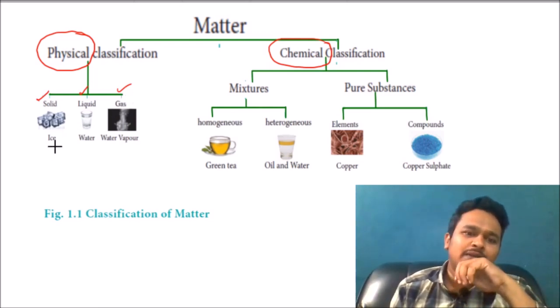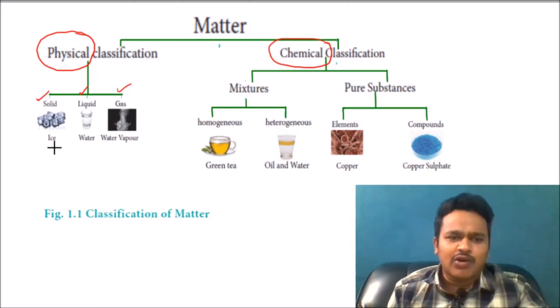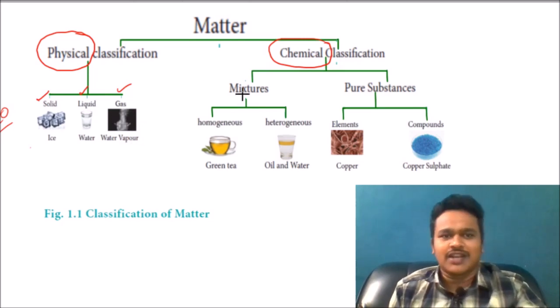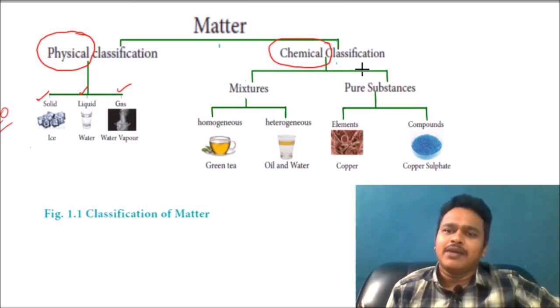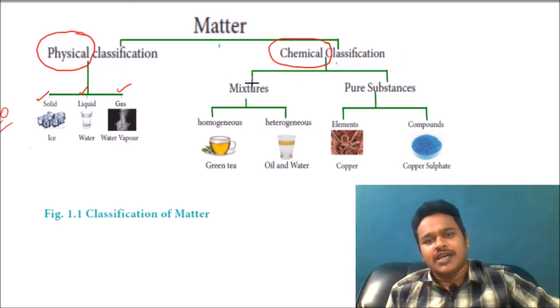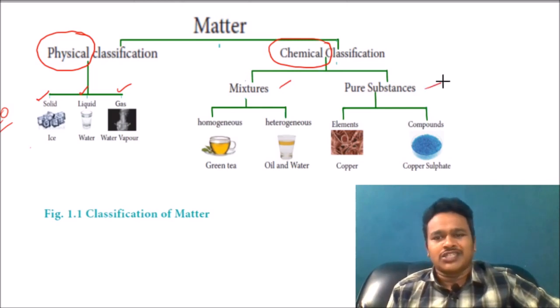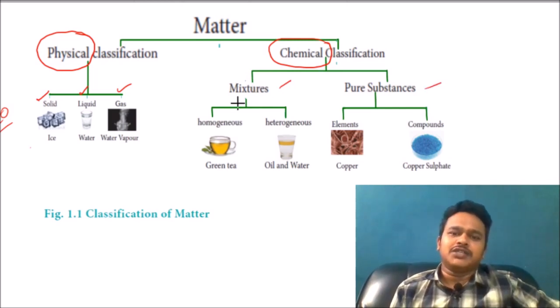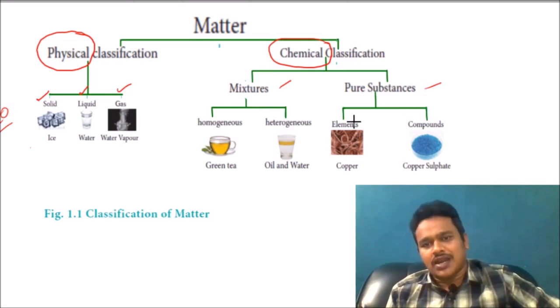The best example, everybody's well-known example, is ice. Water's formula is H2O. Its solid form is ice, its liquid form is water, and its gaseous form is water vapor. That is the physical classification. And chemical classification is based on chemical nature. Here mixtures and pure substances are there. Mixtures are classified into homogeneous and heterogeneous. Pure substances are classified into elements and compounds.